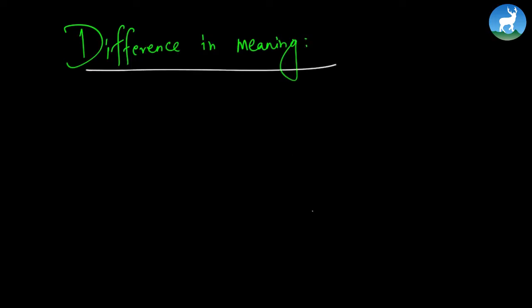First of all, let us understand the difference in meaning. That is the first question that comes to our mind when we talk about any kind of preference structure. So let me write you two examples and I'll talk about the difference in meaning. He prefers reading books.